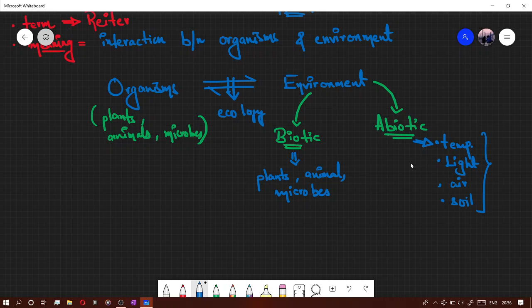So what does this mean? It means that ecology is the study of the interaction between organisms and environment. Now environment may consist of other organisms as well. So let's say animals, humans interacting with various other animals, like a lion. Let's say lion. So that will also constitute ecological science, right? So what type of interaction will that be? Predator, lion.